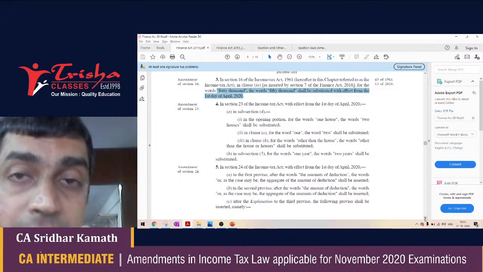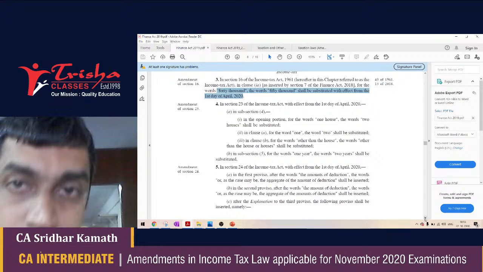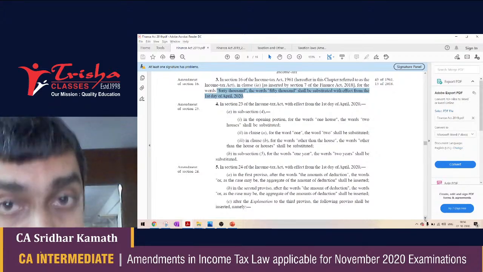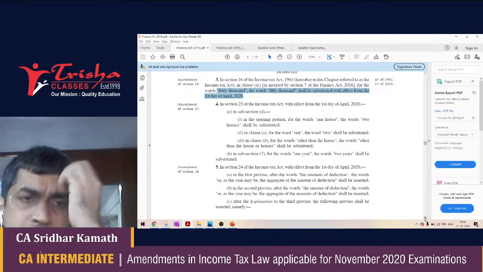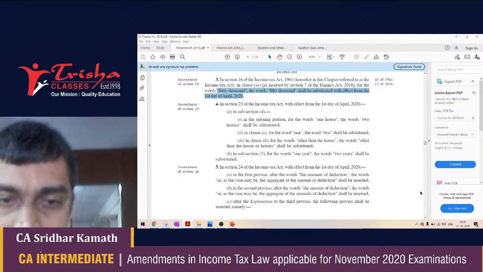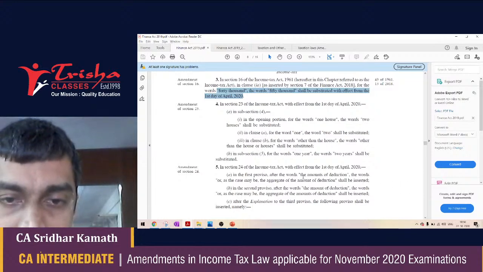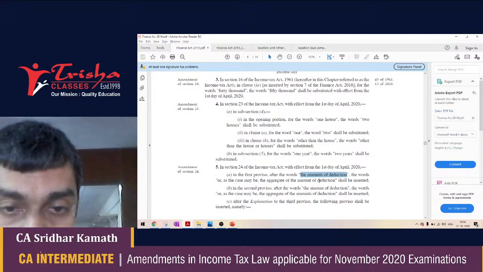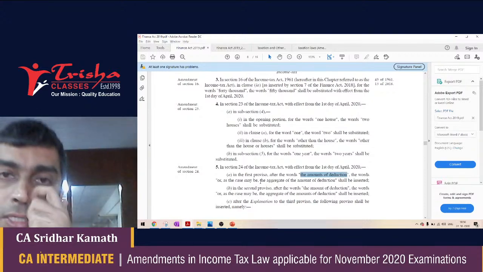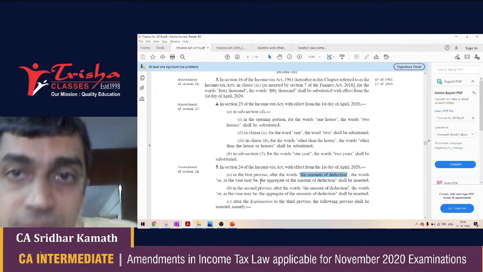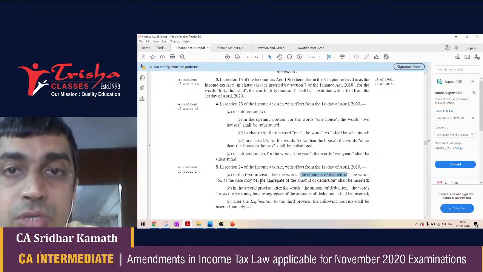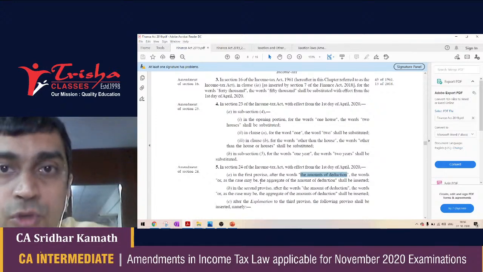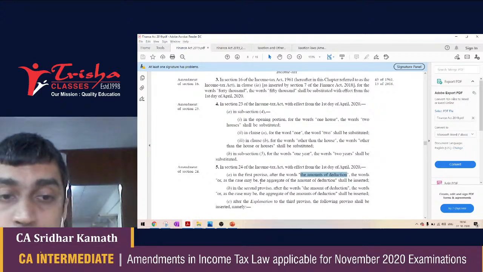Now they are saying that as you can opt for two self-occupied properties, the deduction for interest on housing loan, however, would be limited to 2 lakh only. Observe here section 24 of the Income Tax Act, where they are now saying that the amounts of deduction would be now replaced by the aggregate amount of deduction, which means the amount of deduction that was available to a self-occupied property would now be replaced by the aggregate amount of deduction available to two self-occupied properties, which would be restricted to 2 lakh only.